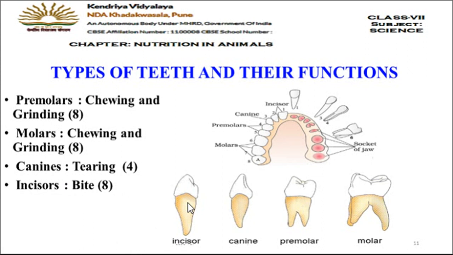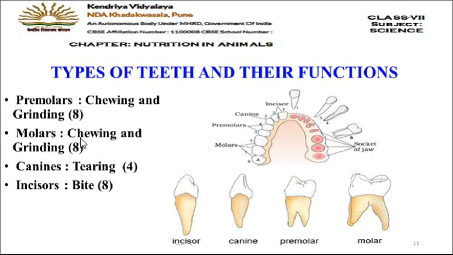Incisors are the biting teeth, their function is to bite. There are a total of 8 incisors, which means 4 incisors in the upper jaw and 4 incisors in the lower jaw. Now the next type of teeth is canines. The structure of canines is shown here. These canines are the tearing teeth, that is their function is to tear. There are a total of 4, that is 2 in the upper jaw and 2 in the lower jaw.